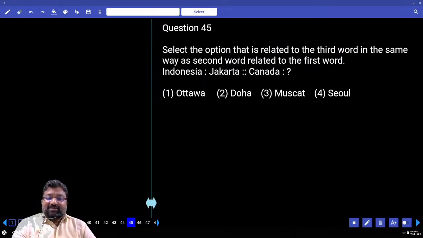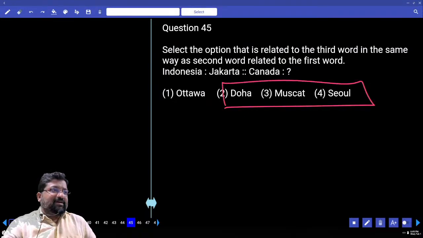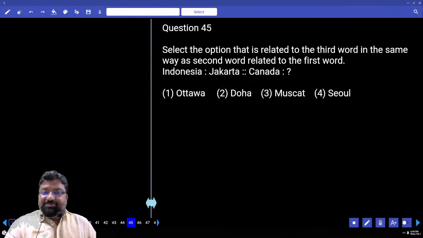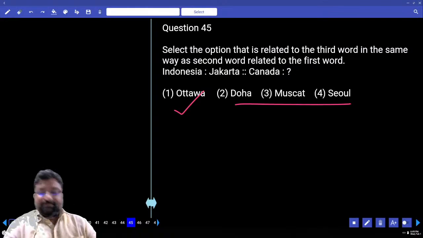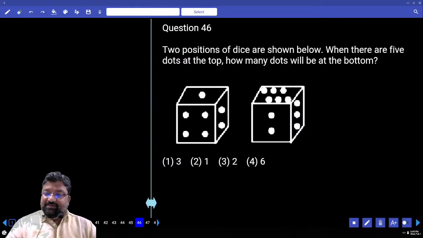Indonesia, Jakarta. Capital of Indonesia is Jakarta. Capital of Canada, Ottawa. Even if you don't know the capital of Canada, you can decide the answer by the remaining three options, because these you might have heard regularly: Doha, Qatar; Muscat, Oman; Seoul, South Korea. Asian countries. Ottawa. What is the answer? Canada. The first option.